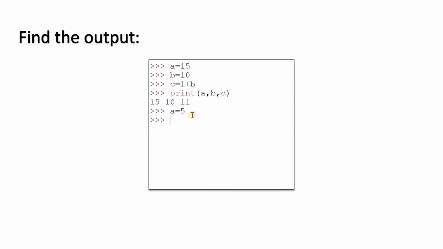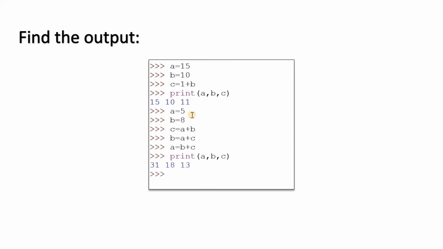Now suppose I type something like this. A equal to 5, B equal to 8, C equal to A plus B, B equal to A plus C. Print A, B, C. What will be the output? Can you tell me? Just think. What will the computer print?